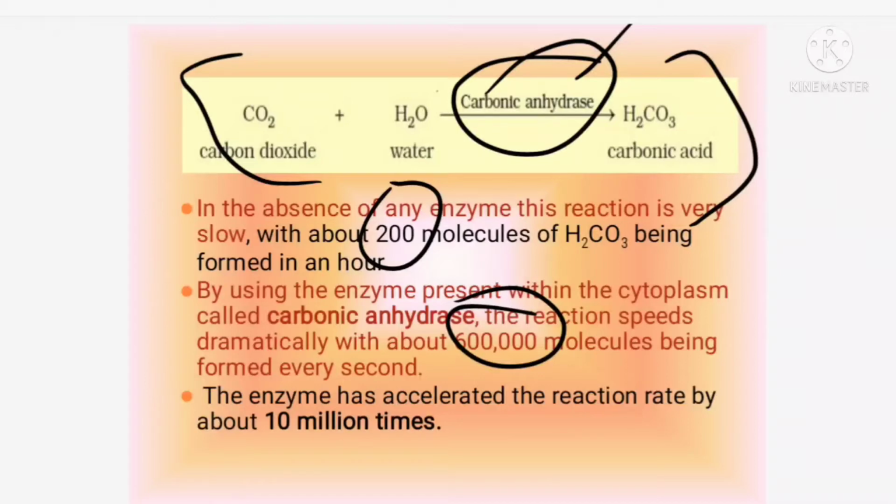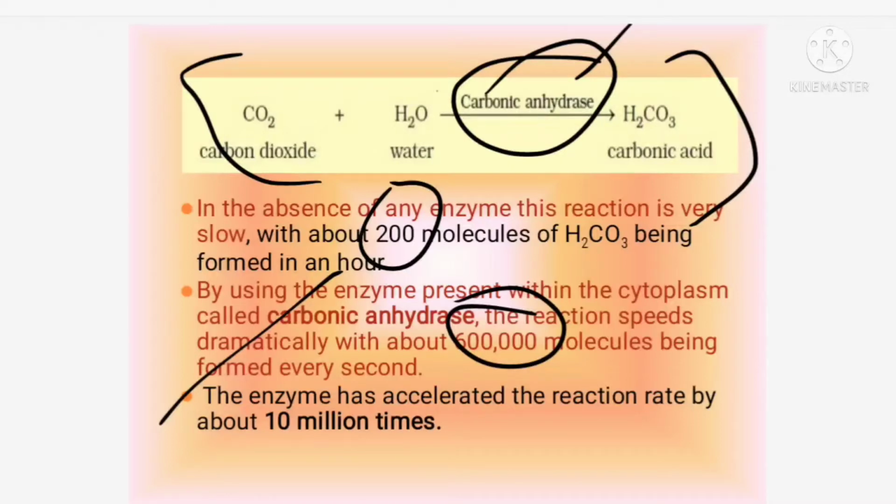So here they are saying the enzyme can accelerate the reaction rate by about how many times? It is 10 million times. An enzyme can accelerate a reaction by around 10 million times. It will not be the same for all reactions, but it can catalyze a reaction around 10 million times faster compared to the absence of the enzyme.